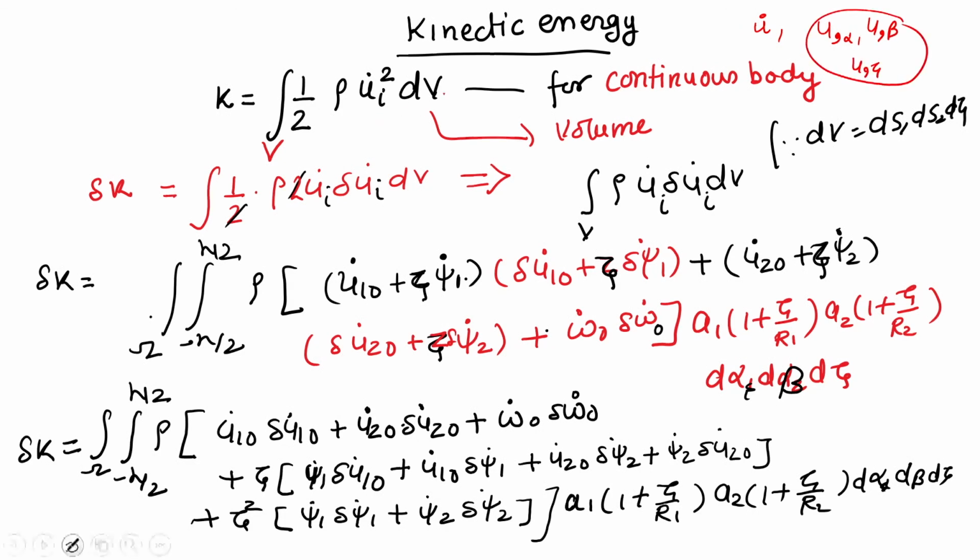We have a time derivative; basically you can say half mv square for a discrete system, like a car of mass m moving with velocity v. What will be the kinetic energy? It will be half mv square. In the same way, if a beam, a plate or a shell is vibrating or having some kind of motion, then it will be half rho u_i dot square dV. Then we have to take the first variation.